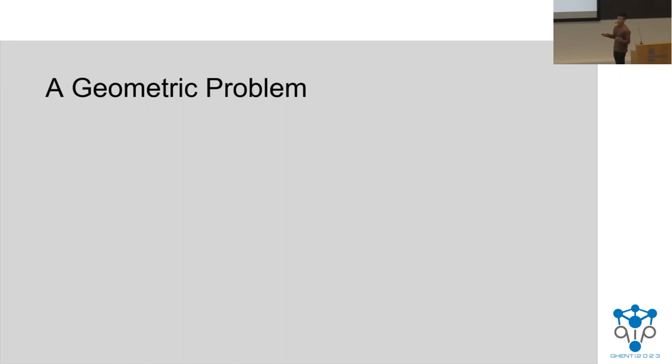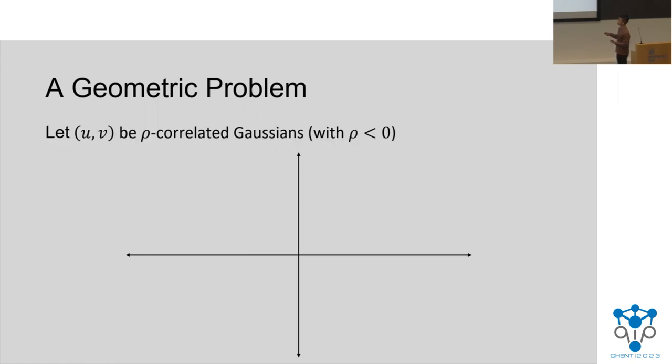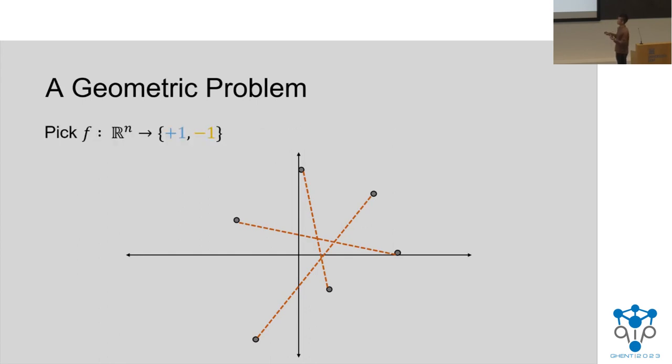Well, it's really a statement about a geometric problem. Imagine you're working in R^n, and you start picking negatively correlated Gaussians, so points u, v, and this might be a few of these negatively correlated Gaussians. Then what we do is we find a function which assigns a value to each point in the space, and this might be an example of such an assignment. The goal is, for each of these pairs, look at the assignments f(u) and f(v), and we want to minimize the probability that these points get the same value. In particular, you can also write this as minimizing the expectation of the product.